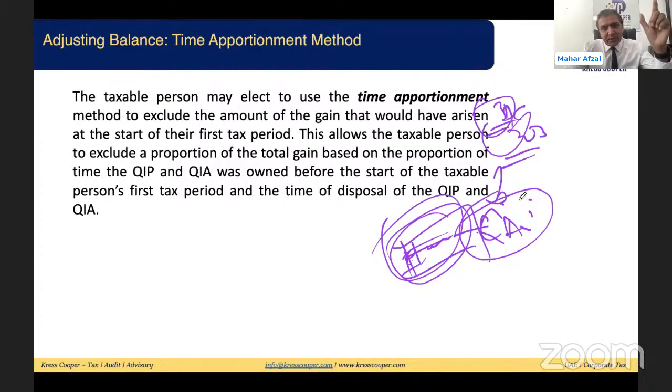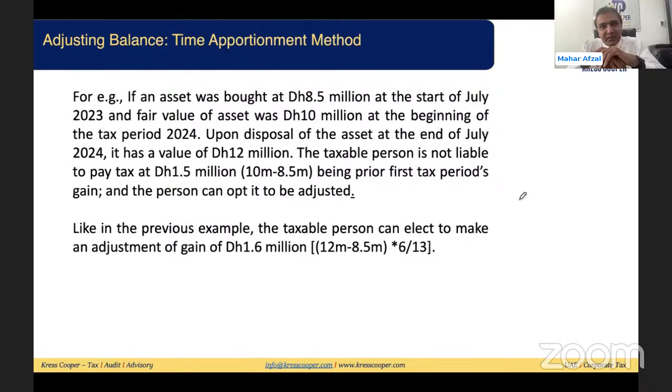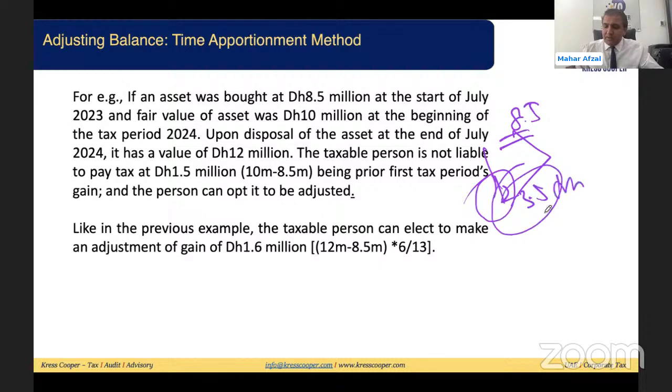It's very straightforward and simple. Just looking at the same example again. Assuming we don't know the market value of the asset by the end of 31st December 2023. If we don't know the market value, we know the cost of the asset was 8.5 million. We know the sale value is 12 million. 12 million less 8.5 million, how much? 3.5. 3.5 million is my total gain.